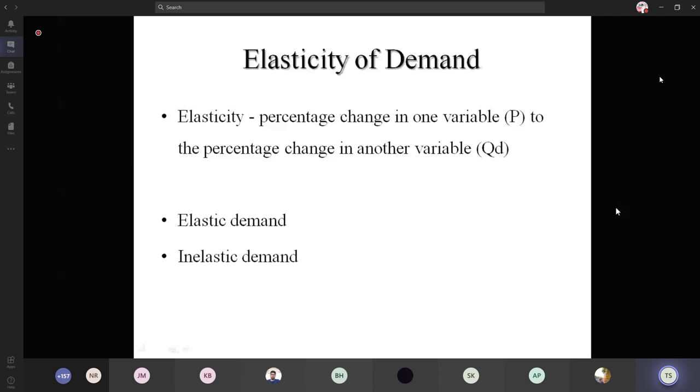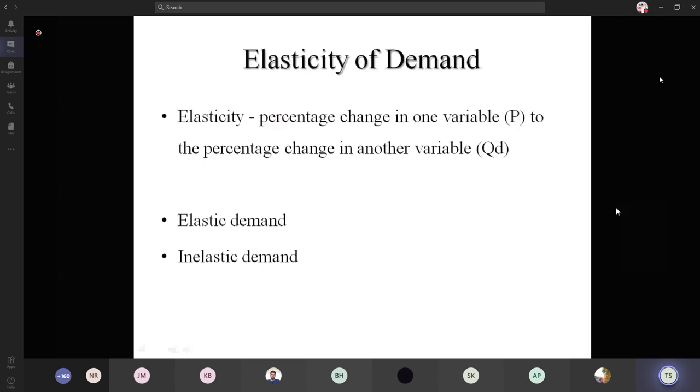And the next concept is the elasticity of demand. Okay, in general, elasticity says about the change of one factor due to the other factor. That is the cause and effect relationship. That is the adaptability of change. Those are the general meaning of the term elasticity. So here, we are going to take this elasticity for the quantity demanded. So the term is called the elasticity of demand.